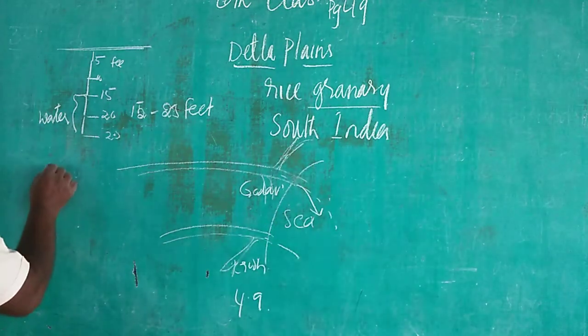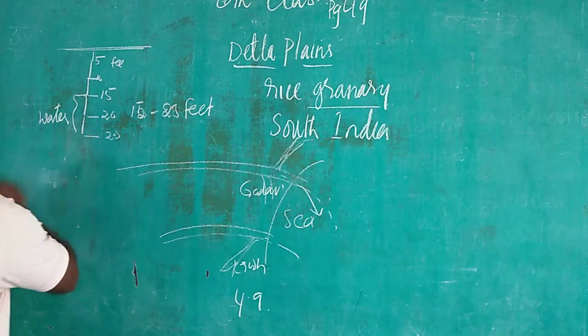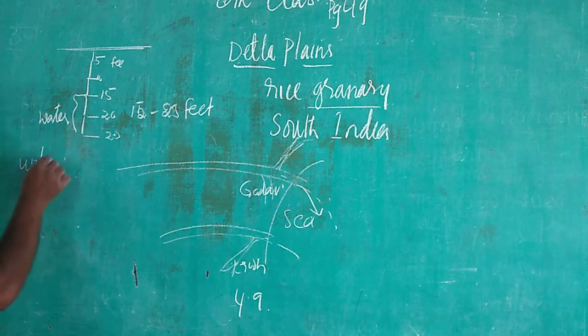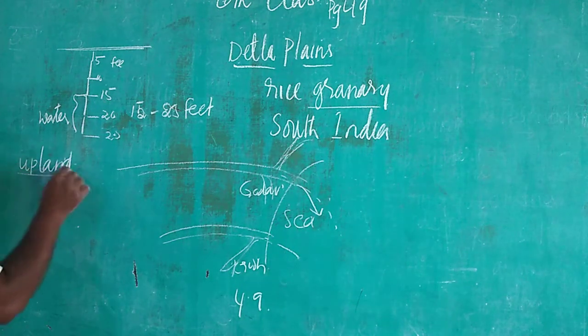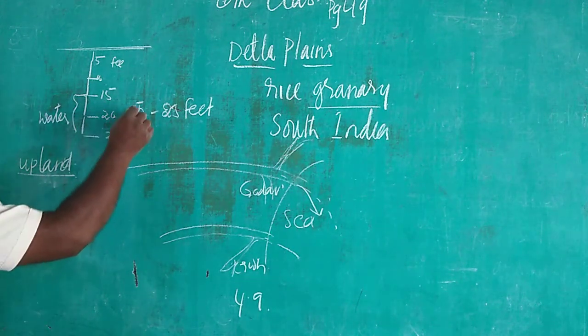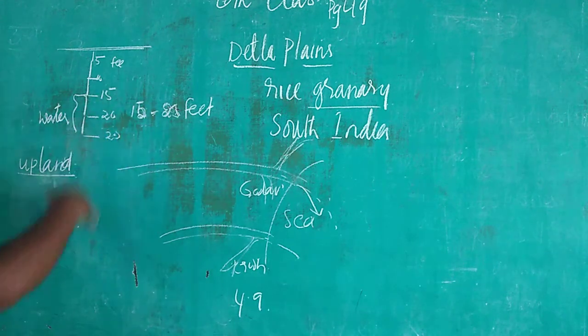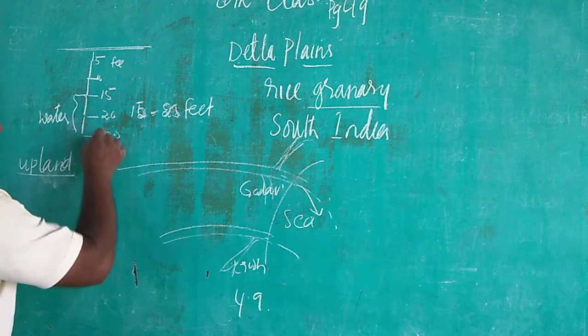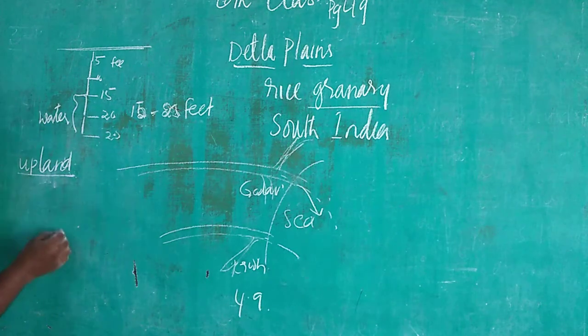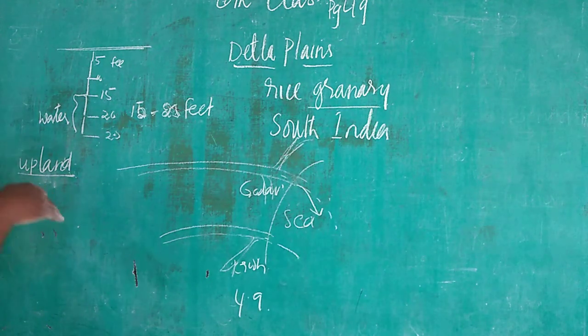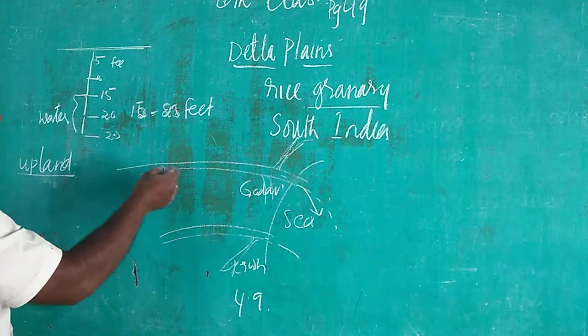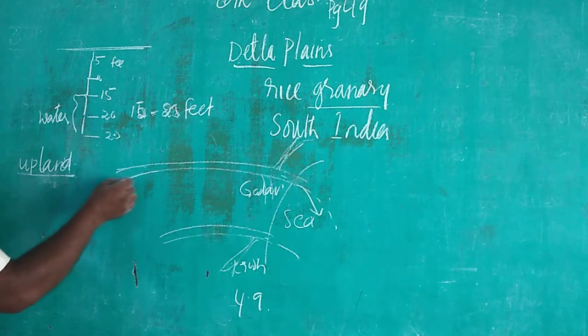Uplands we are talking about. Irrigation with groundwater is possible where water is there at 15 to 25 feet under the ground, children. So upland means the land which is a little higher than the river or this delta area.